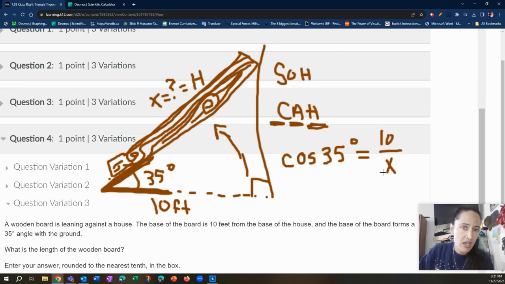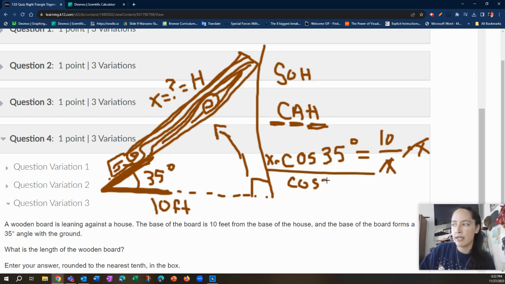It's the bottom of the fraction, and that isn't good for us when it comes to solving. So we're just going to multiply both sides by X to get it out of there, right? So now over here we have X times cosine 35 degrees is equal to 10. Then finally, to get X alone, you're going to divide both sides by cosine of 35 degrees, right? So 10 divided by the cosine of 35 degrees.